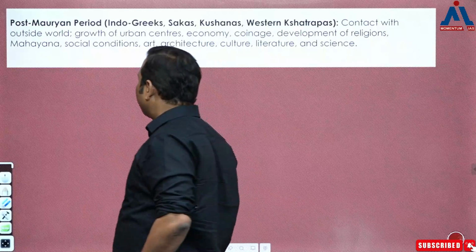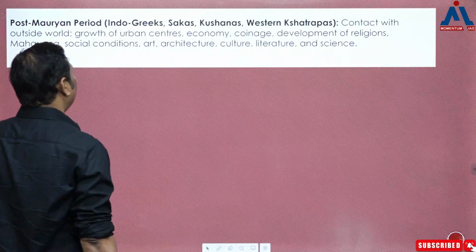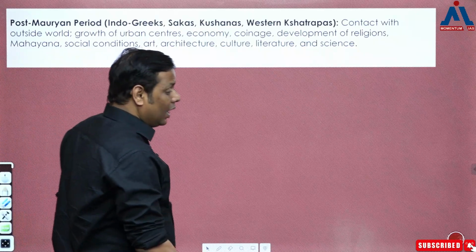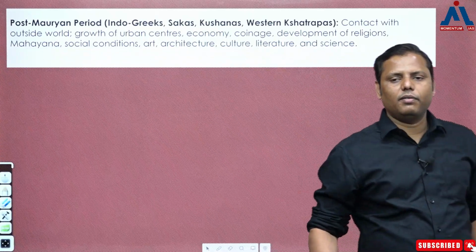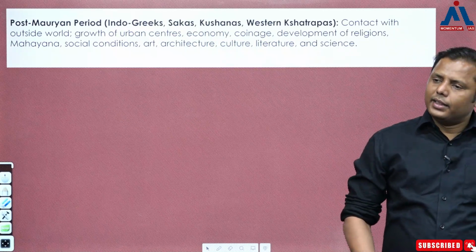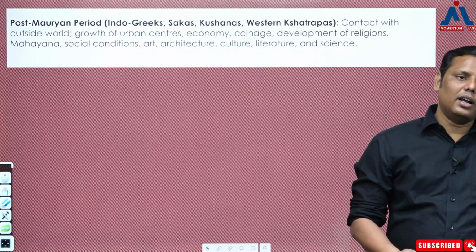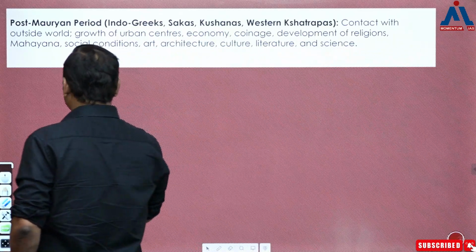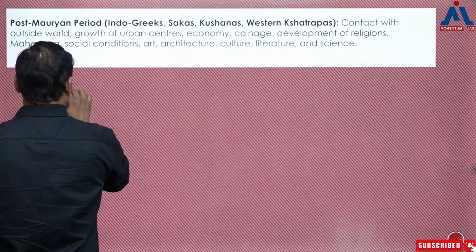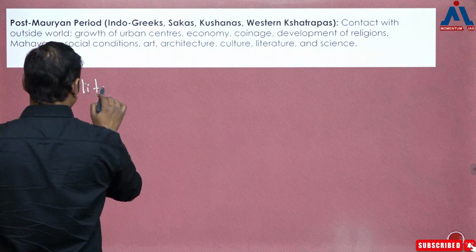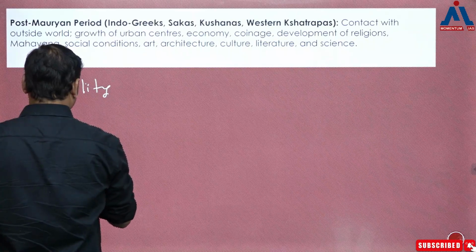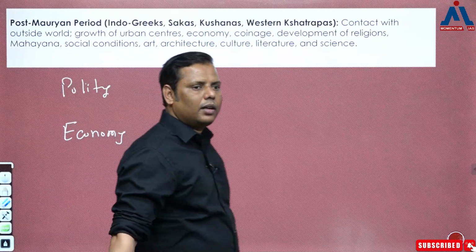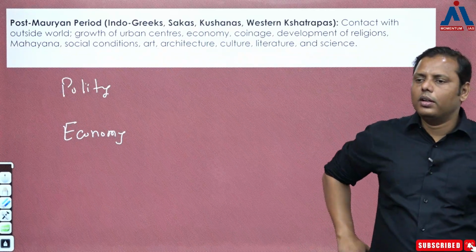Okay. Next is the post-Mauryan period, that is Indo-Greek, Sakas, Kusanas and Western Kshatrapas, right? Now this topic has literally become very important. This topic used to be important even earlier also and right now also. But earlier there was more focus on two dimensions, that's polity and economy. Earlier focus was more on polity and economy.